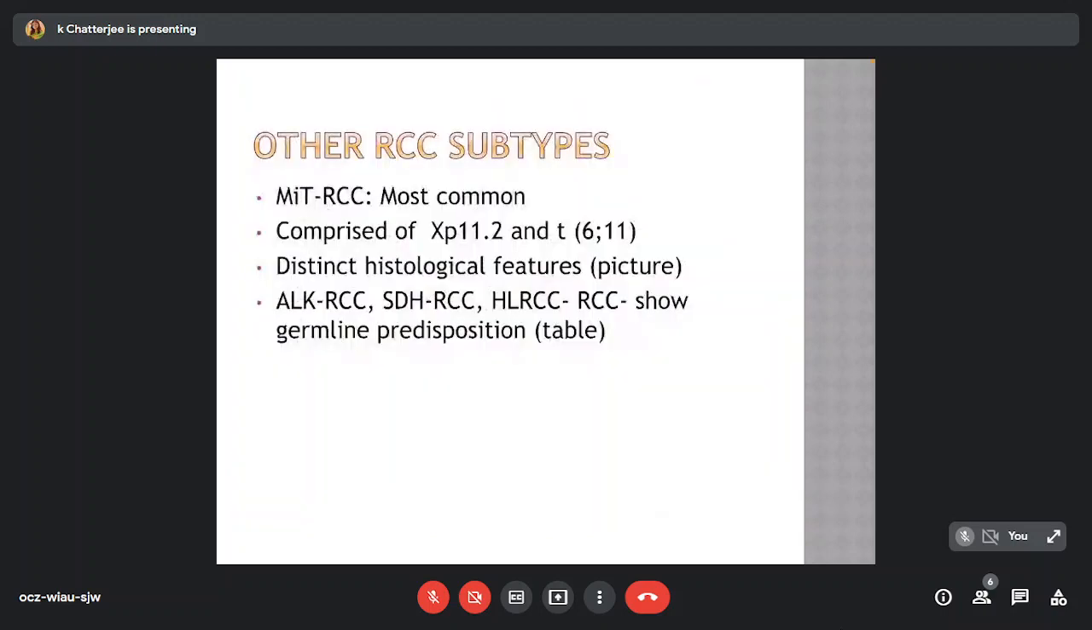Among the other types of renal cell carcinoma, the MiT family translocation carcinomas, comprising the Xp11.2 translocation and translocation t(6;11), harboring the TFE3 gene fusion and TFEB gene fusions respectively, are common. They have distinct histological features, and there are some syndromes with germline predispositions to renal cell carcinoma.